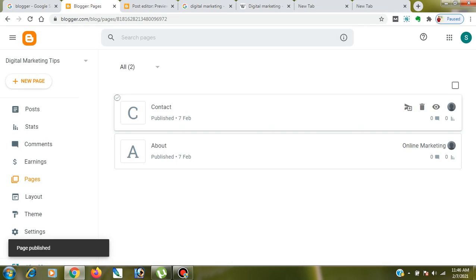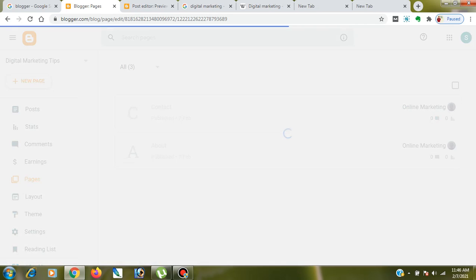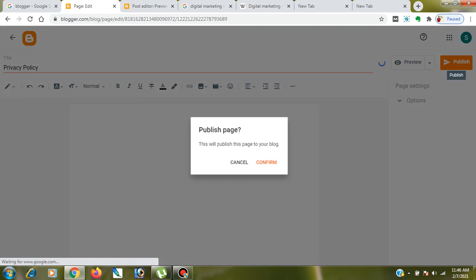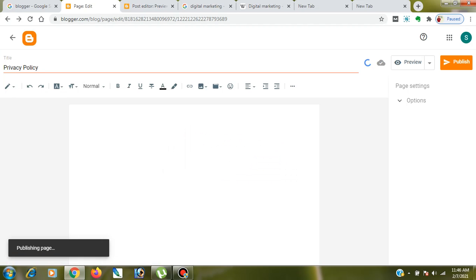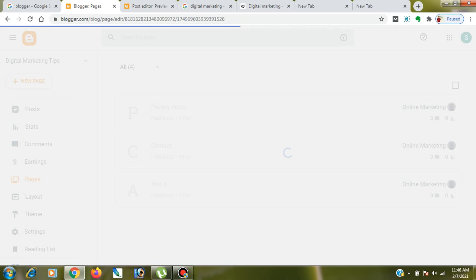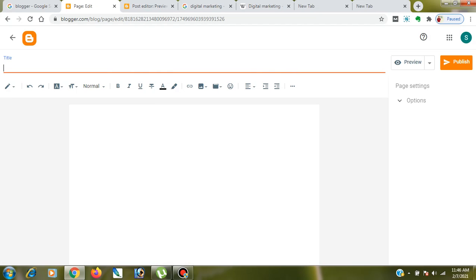The first page is About Us, the second is Contact, the third page will be Privacy Policy. Just fill in the content, guys. I'm just publishing it as it is. Then the fourth page will be Disclaimer. These are mandatory pages, guys, mind you, all of these are mandatory pages that you need to create.